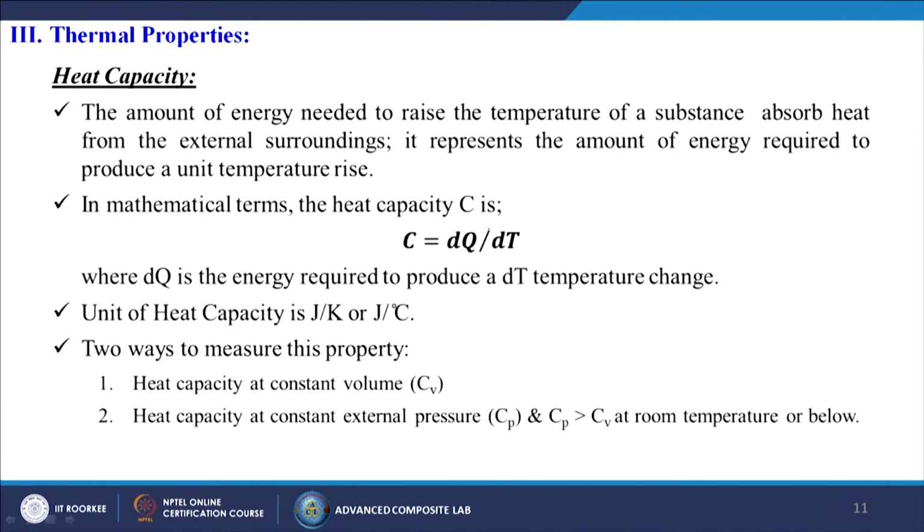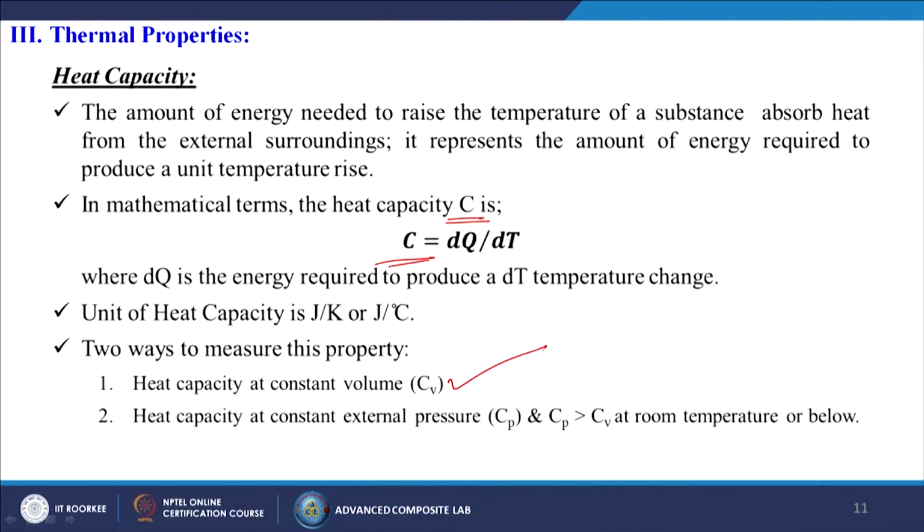In mathematical terms, the heat capacity is generally denoted by capital C. So capital C is equal to dq by dT, where dq is the energy required to produce a dT temperature change. The unit of heat capacity is joule per Kelvin, or joule per degree centigrade. There are two ways by which we can measure the heat capacity of any metal. The first is the heat capacity at constant volume, and the other is the heat capacity at constant external pressure.